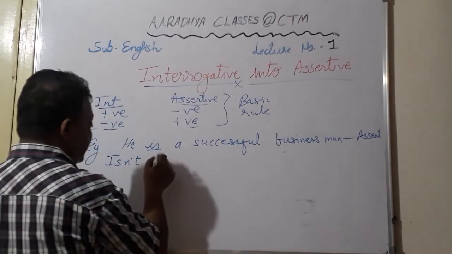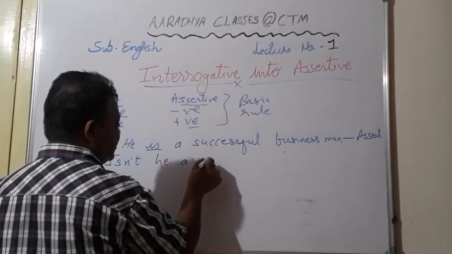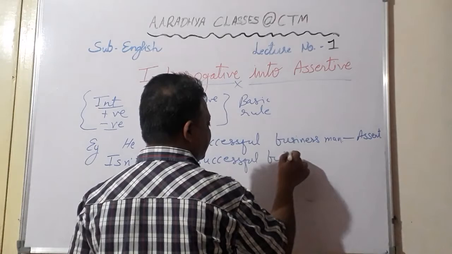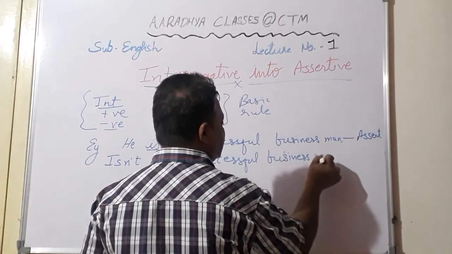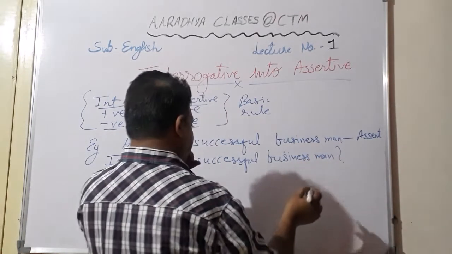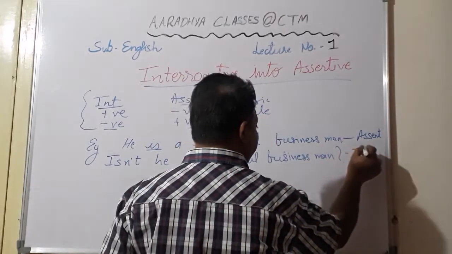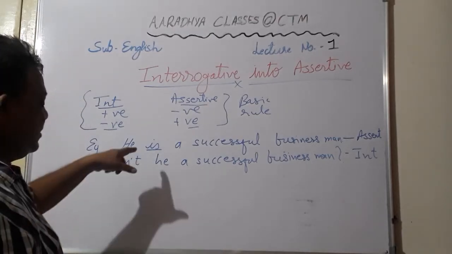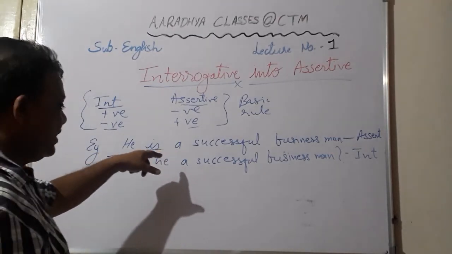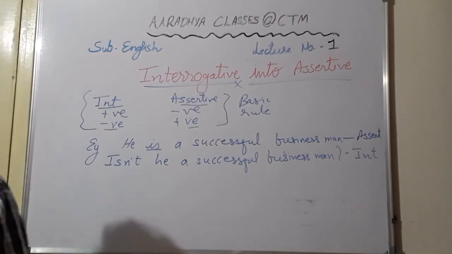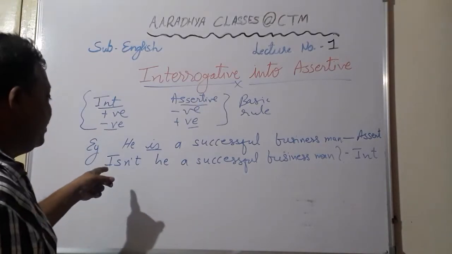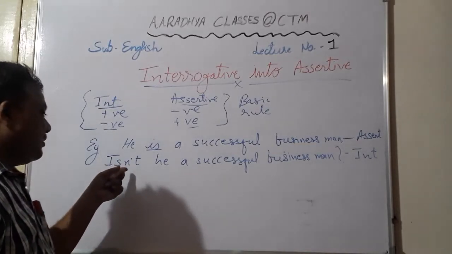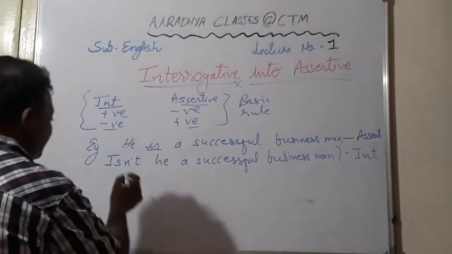Okay, so isn't he a successful businessman? And it will end with question mark. So students, here this question mark is very important. So this is called an interrogative sentence. Okay, plain truth was given to you that he is a successful businessman, and when you converted it into interrogative, you just brought is front and connected not with it. You can write this not separately also.